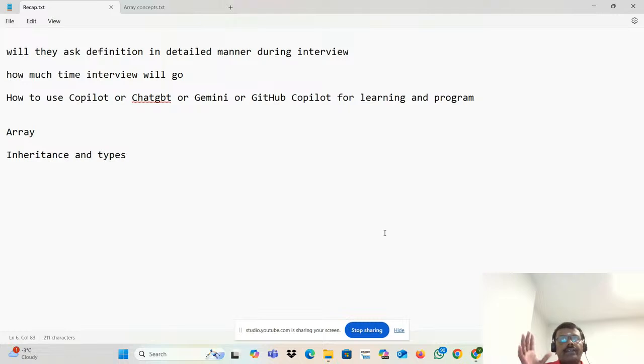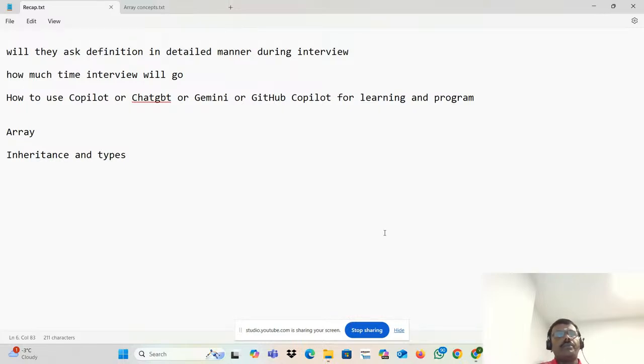Some people will try to trick you. What is the difference between a constructor and a method? Tell them that a method is a function. Then you will get the follow-up query: a constructor is also a kind of function. A constructor cannot contain a return type, but a method can have a return type. If the class name and method name are the same, that's a constructor. So that kind of stuff.